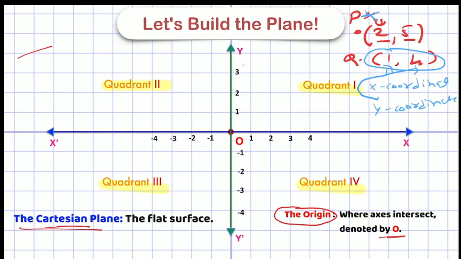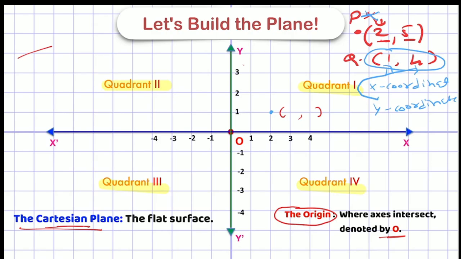Now how to write the numbers? There will also be a method, so I have to learn how to write the numbers. Let me do a point here. Now if I want to write the coordinates of this point, I have to draw a bracket with a comma and write two numbers. What will the numbers be?